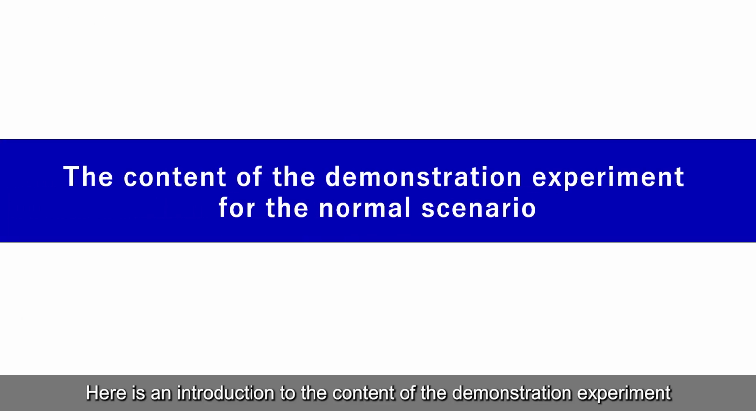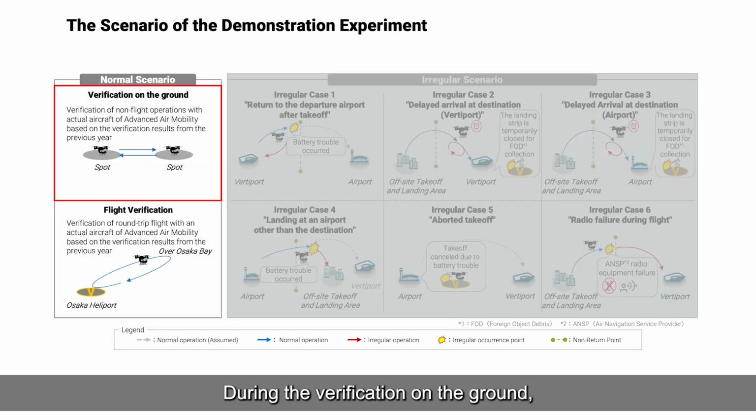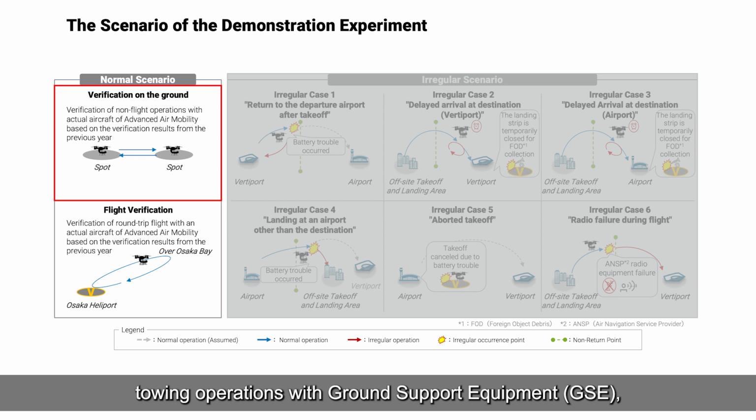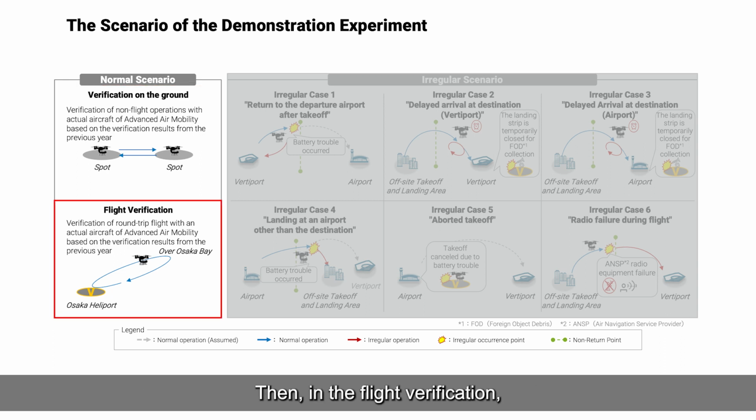Here is an introduction to the content of the demonstration experiment for the normal scenario. During the verification on the ground, we carried out operations such as passenger handling, towing operations with ground support equipment, and measured the turnaround time, which is the time between aircraft arrival and departure. Then, in the flight verification, we carried out a series of operations from takeoff to landing.